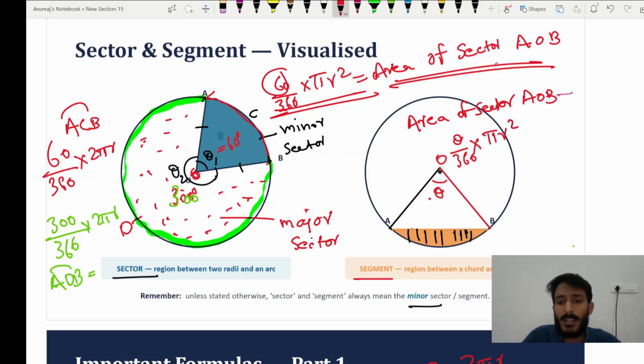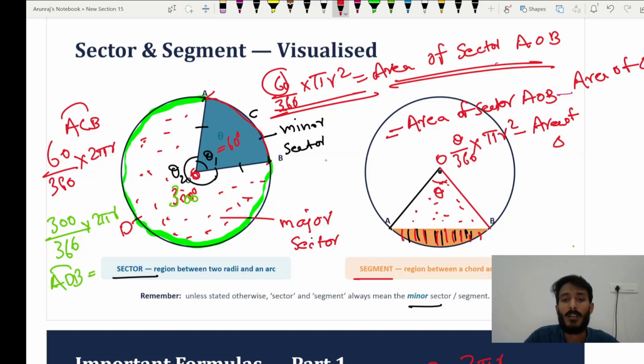Is it enough to get this segment area, this shaded portion? No. You need to subtract the area of this triangle. This is the manner: area of sector AOB minus area of triangle AOB.